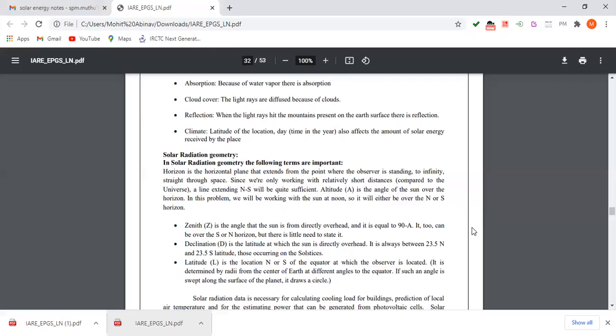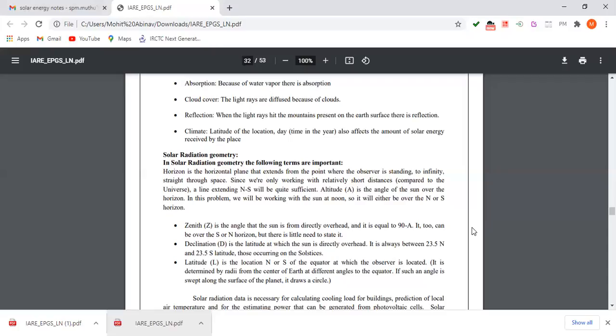Altitude is the angle of the sun over the horizon. In this problem, we will be working with the sun at noon, so it will be either over the north or south horizon. Zenith is the angle of the sun from directly overhead, and it is equal to 90 degrees minus the altitude. It too can be over the south or north horizon, but there is little need to state it.